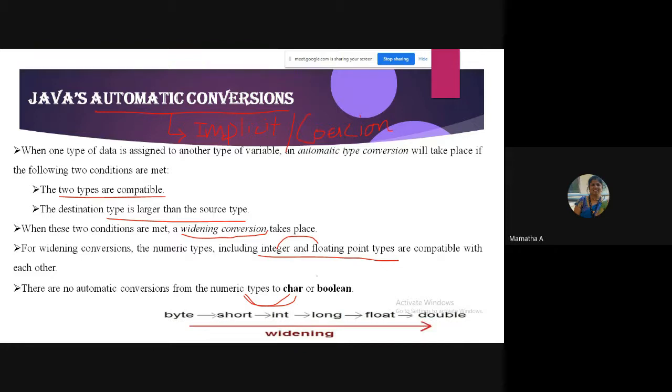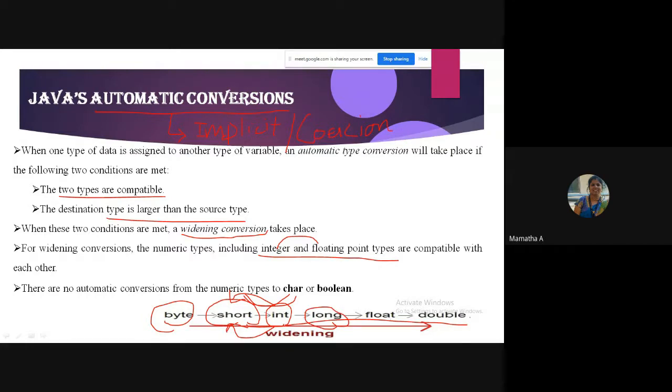So widening, see, it is like this. I can store byte in short, int, long, float, double. Easily I can store, no problem. I can store short in int, long, float, double, like this. So you should remember this. Byte, a smaller data type, I can store in the larger data types. Similarly, int. Can I store an int value in short? No, we cannot. But explicit typecasting can be done, but not automatic conversion. Similarly, long, I can store in float, double.